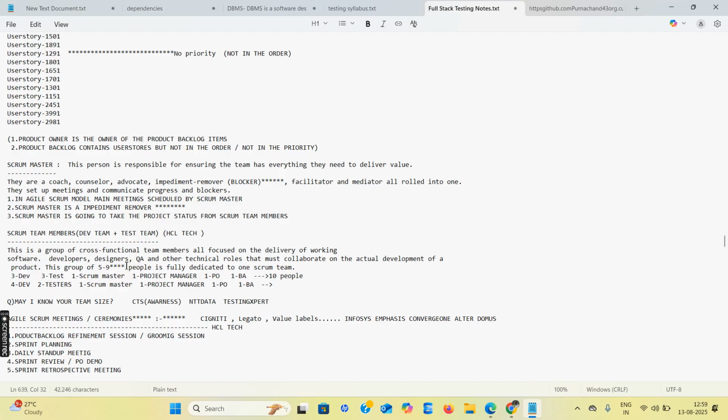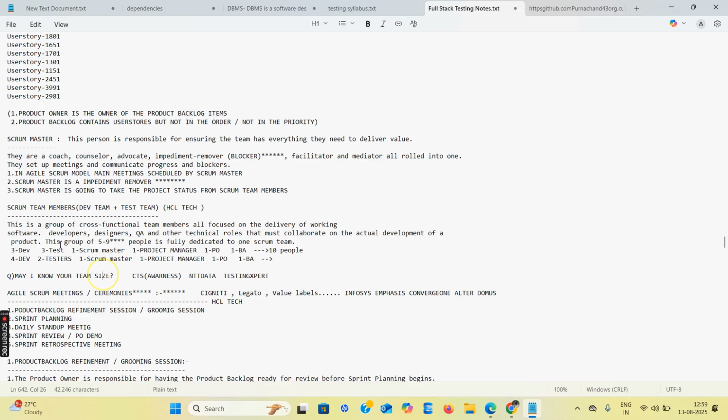What is the group size? May I know your team size? Team size is 10 here: 3 developers, 3 testers, one product manager, one Scrum Master, and one business analyst. Or otherwise 4 developers, 2 testers, one Scrum Master, one product manager, one product owner, and one business analyst. This is a Scrum team size, the team size of one project.